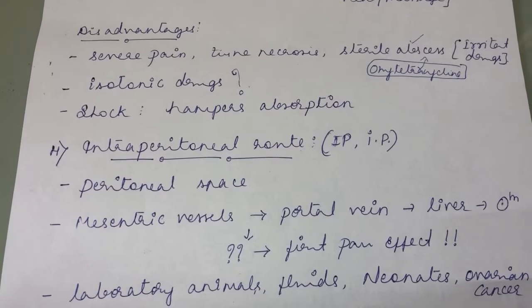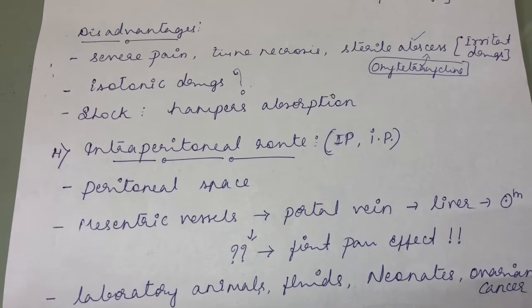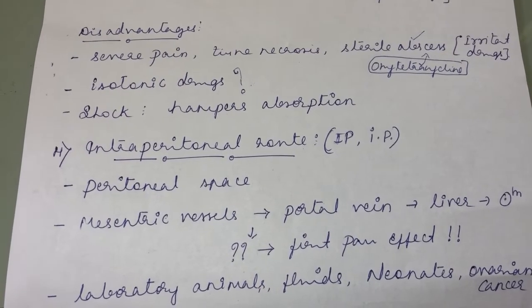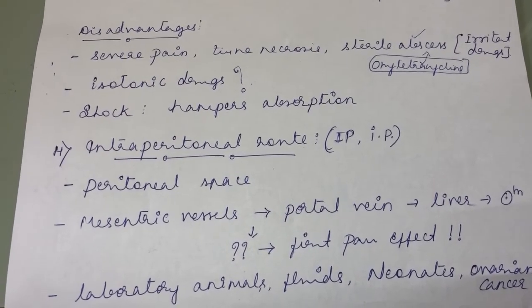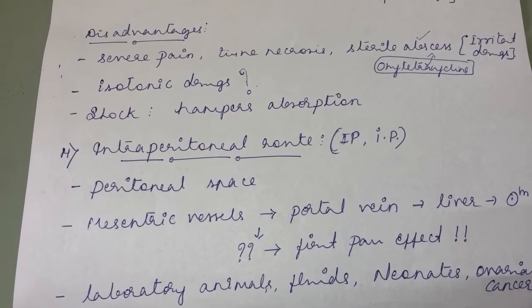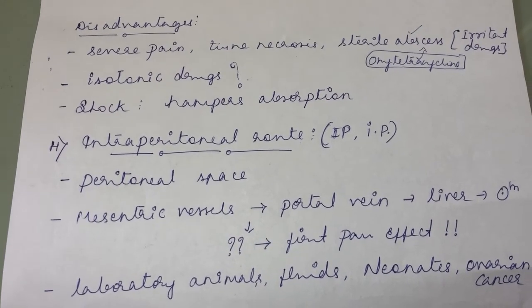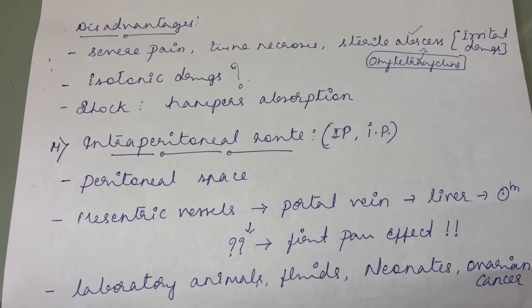And during shock, the absorption will also be hampered. Why does shock hamper the absorption of drugs given through the subcutaneous route? Because in shock there will be a compromised condition. The blood supply will be hampered, so the absorption of the drug will be hampered. So in a shock condition, you cannot give a drug through the subcutaneous route. The absorption rate will be hampered.